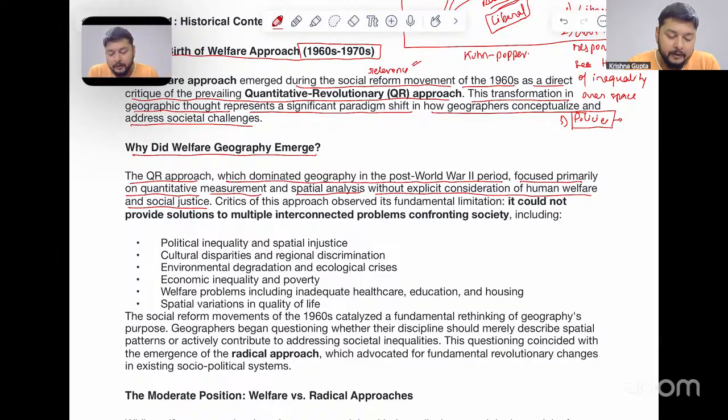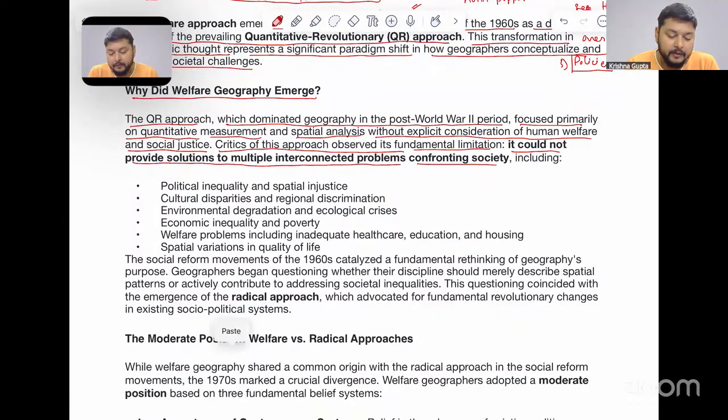Now, moving forward, critics of this approach observed its fundamental limitations: it could not provide solutions to multiple interconnected problems confronting society, including, number one, political inequality and spatial injustice. Okay, so this is one issue, political inequality. In India, we have a democratic structure and we normally enjoy political rights.